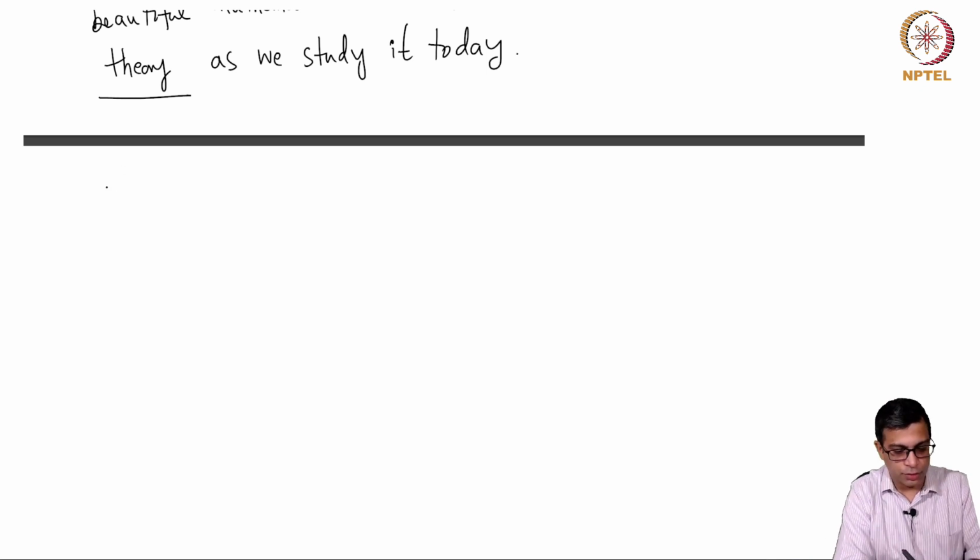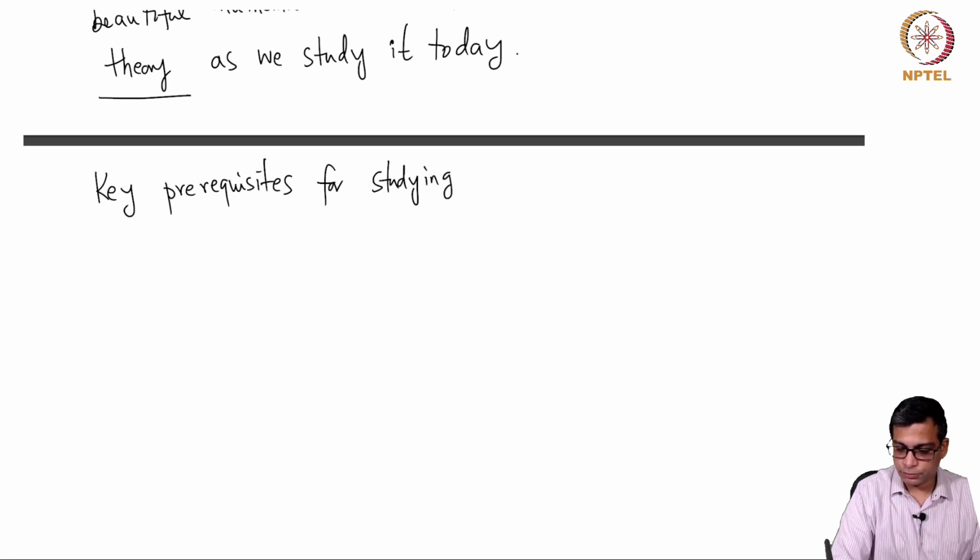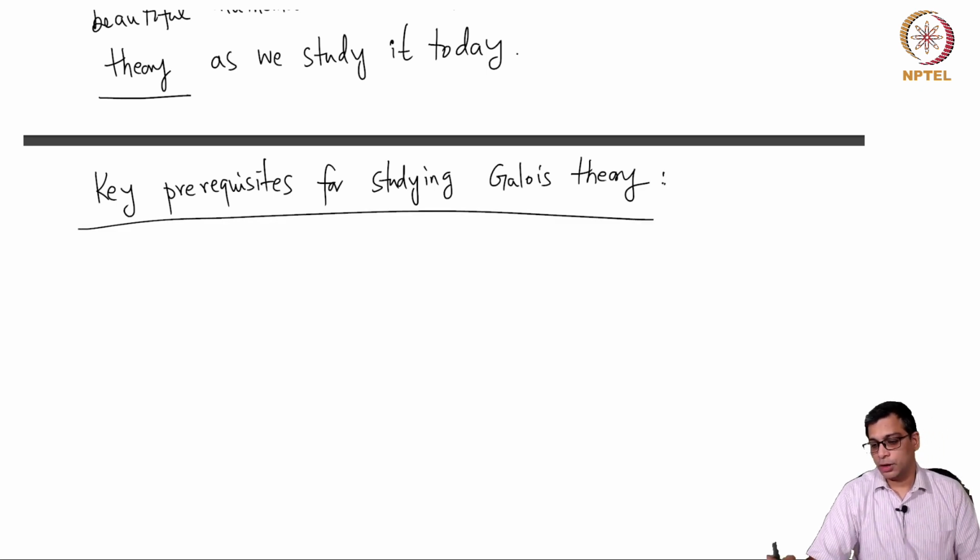Okay, so the key prerequisites for studying Galois theory. In fact, as we now study any algebra sequence in undergraduate or master's courses, we do this in the following order.